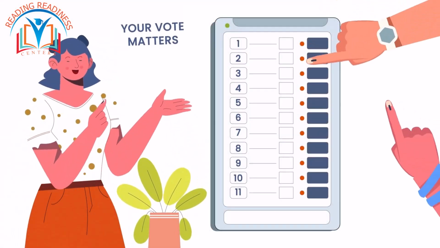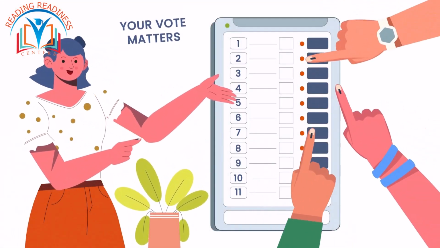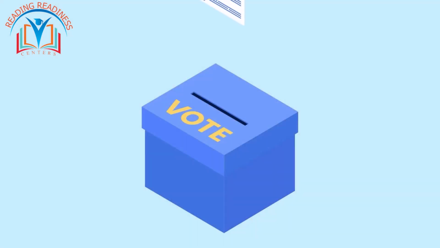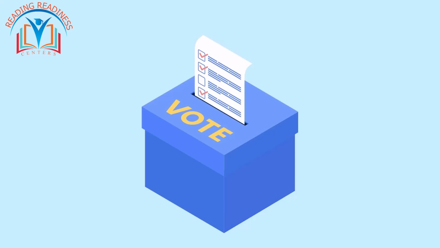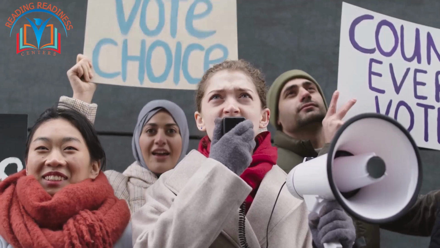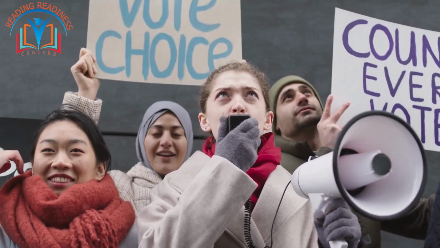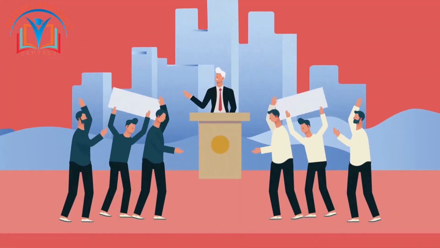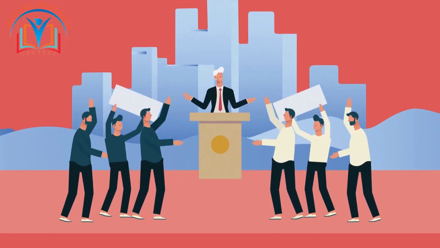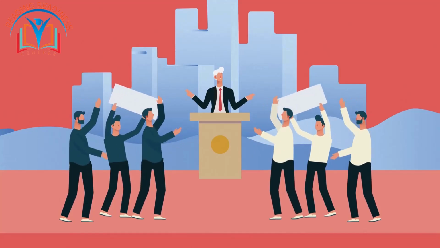GIS is even playing a crucial role in the democratic process, as governments use it to draw voting districts, analyze election results, and ensure fair representation. By mapping demographic data, voter turnout, and other relevant information, GIS helps policymakers make more informed decisions about the boundaries of electoral districts and the allocation of political power.